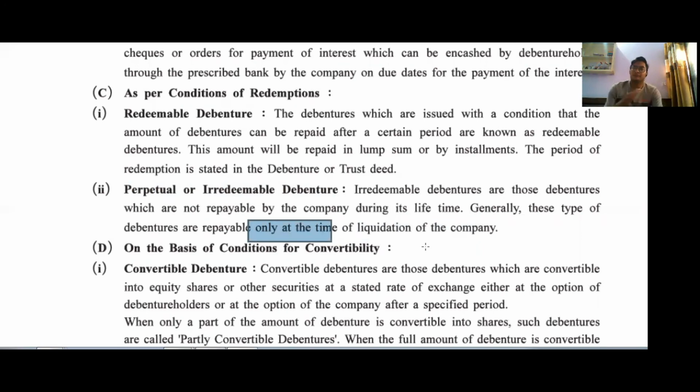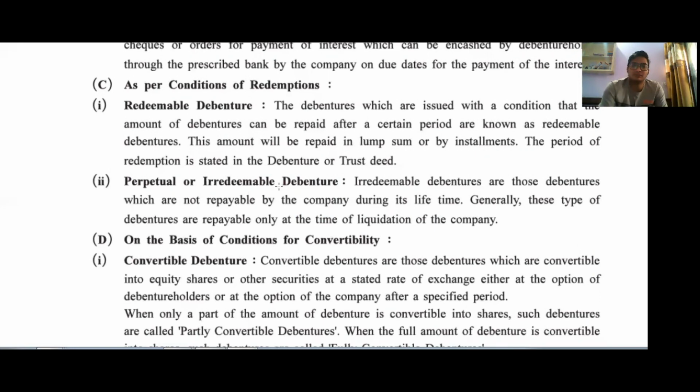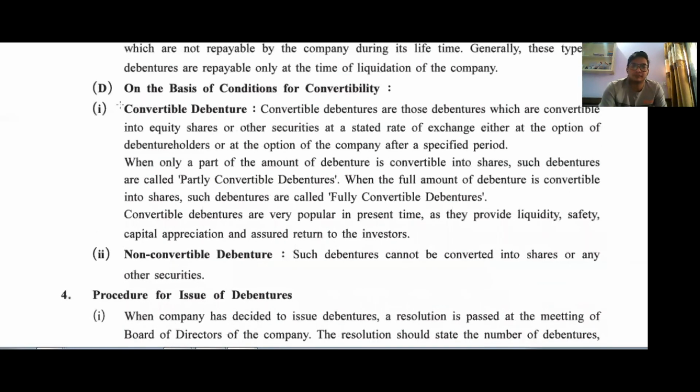It means if the company continues for 2, 5, 7, 10 years, then up to the liquidation process, these debenture holders cannot get their money back. Got it?